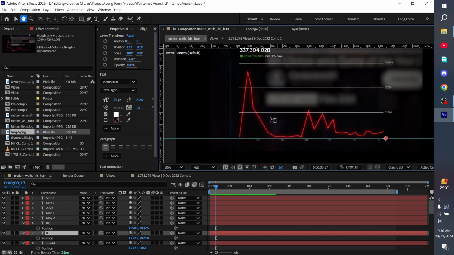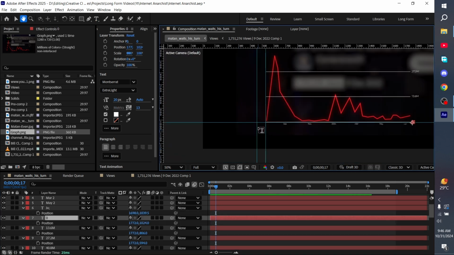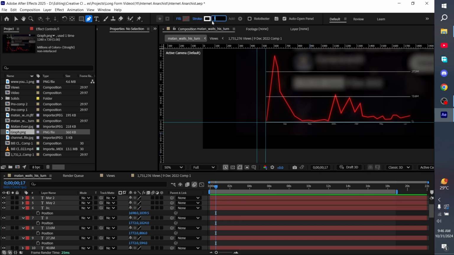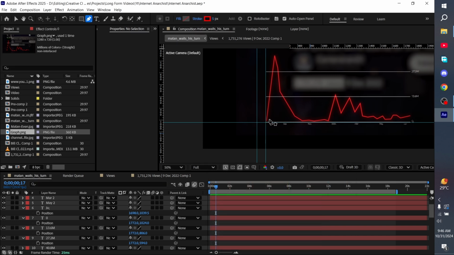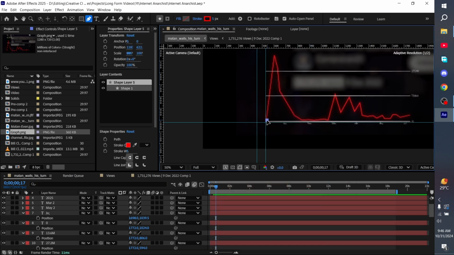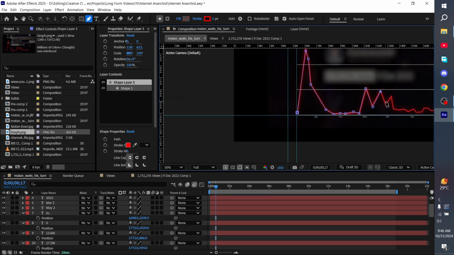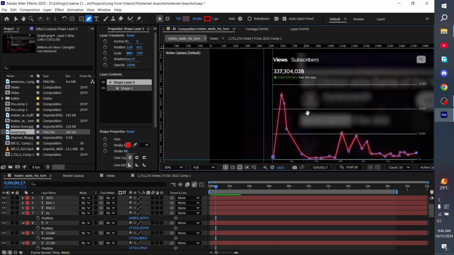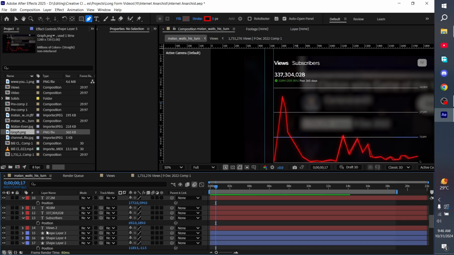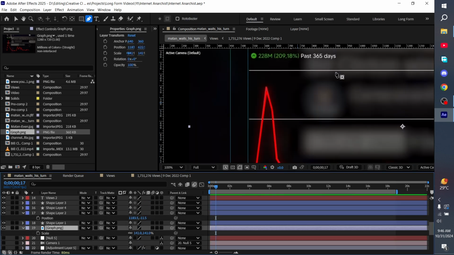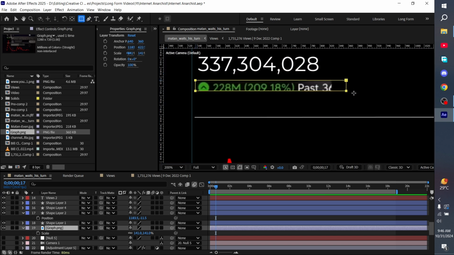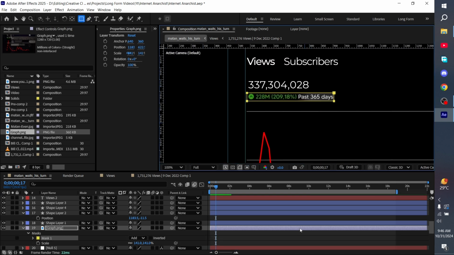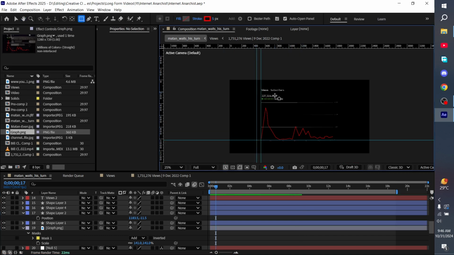Alright, so the next thing that we have to do is just copy this graph. So make the stroke 5 pixels and the stroke color red. So here. Alright, so after that, just go to the graph picture and go to the masking feature and mask this. So after everything, we have something that looks like this.